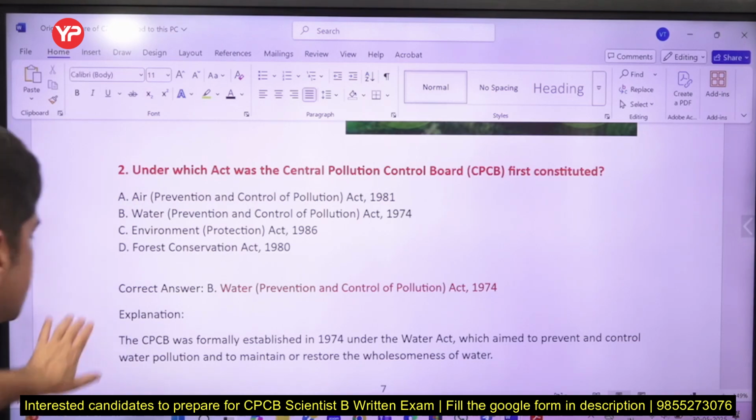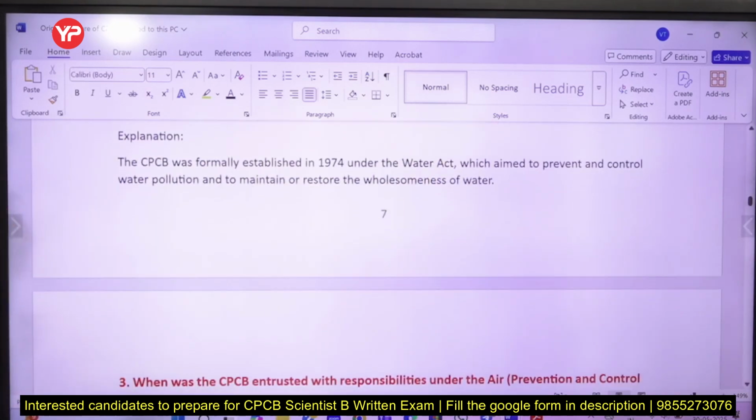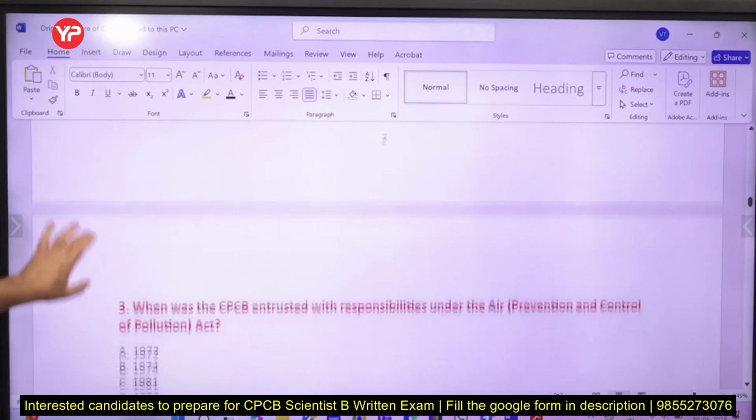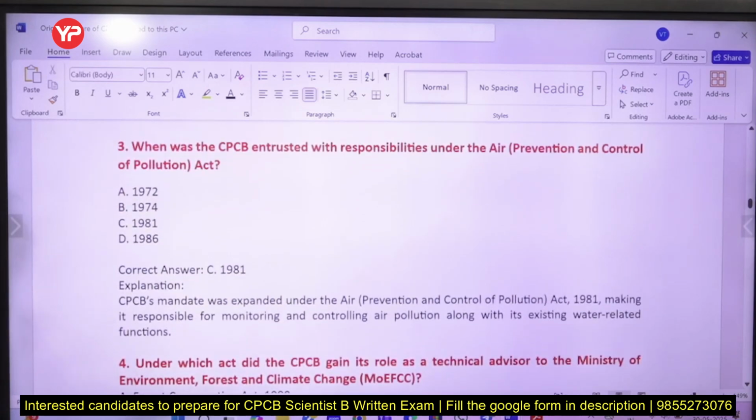So CPCB was formally established in 1974 to prevent and control water pollution and restore the quality of the water.